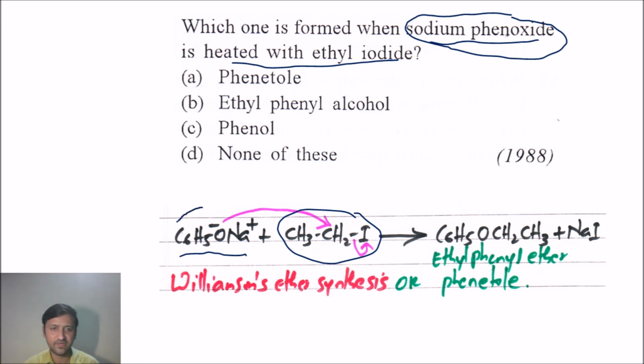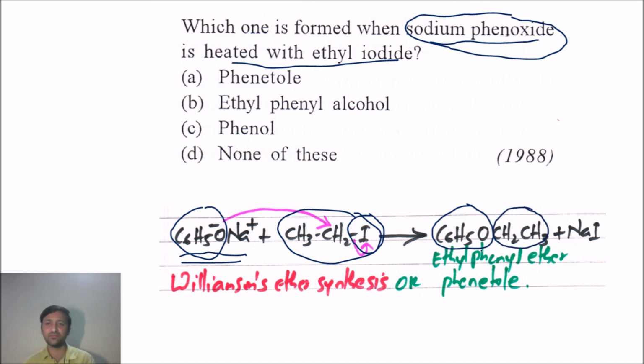What happens? We get phenoxide ion generated easily, and that attacks the ethyl halide. As a result, the halogen is eliminated in the form of halide. The main compound obtained here is C6H5O from this sodium phenoxide, and this is from the alkyl halide.